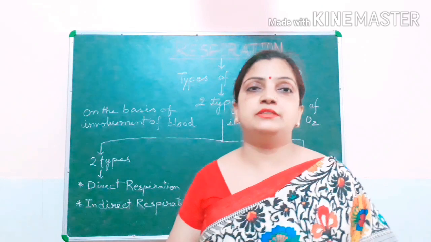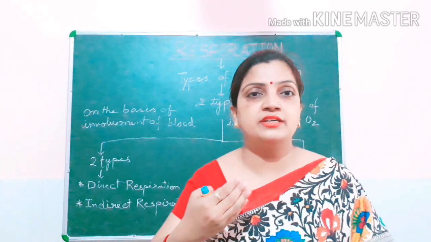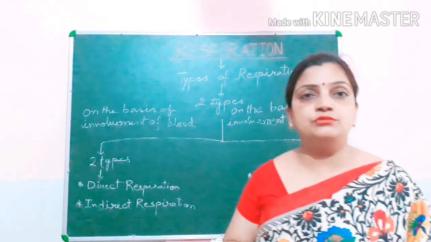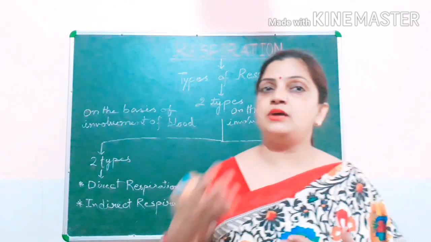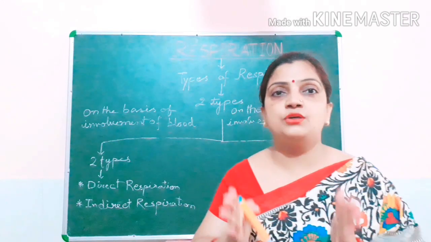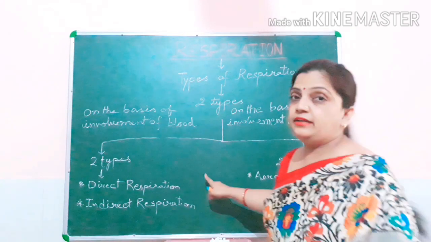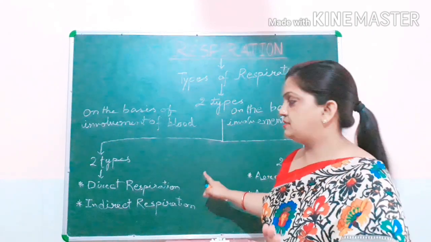In simple words, oxygen passes through the nose, enters the lungs, and CO2 from the lungs is released out through the nose into the atmosphere. This process is called direct respiration, where blood involvement does not take place.